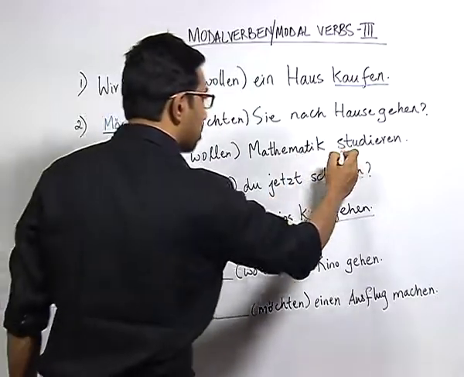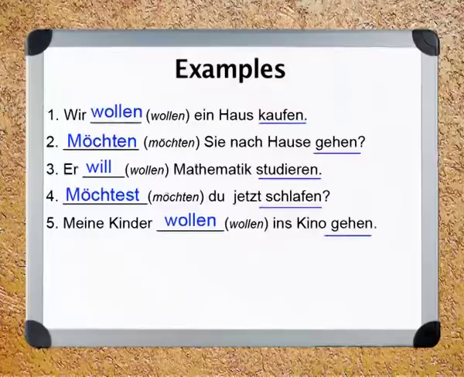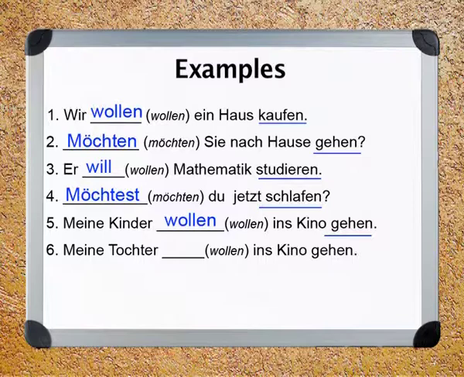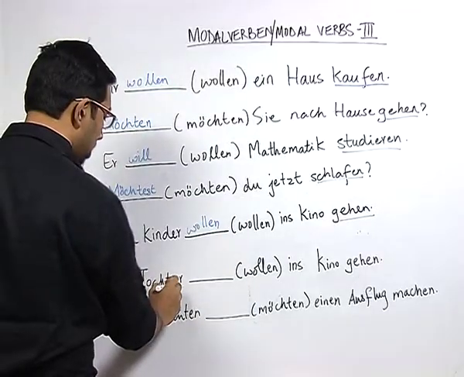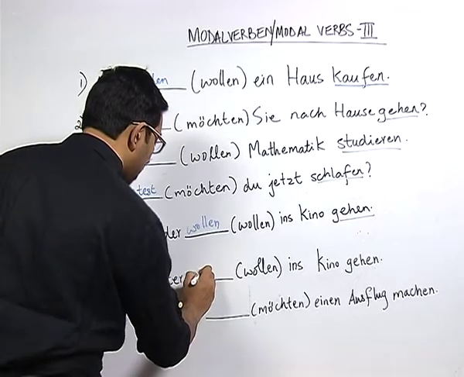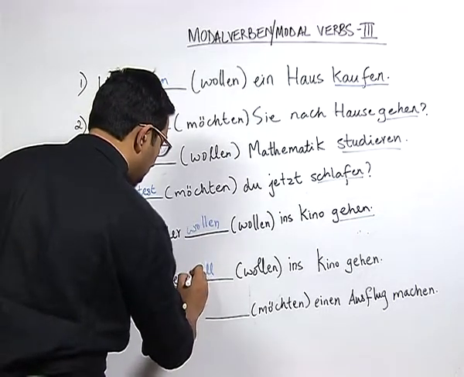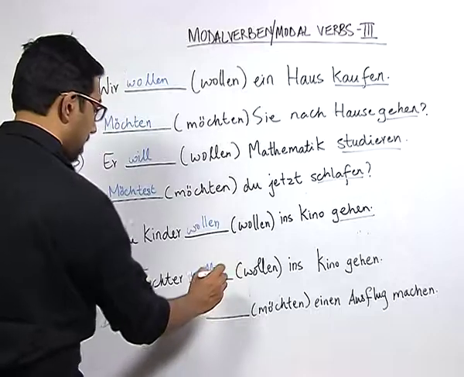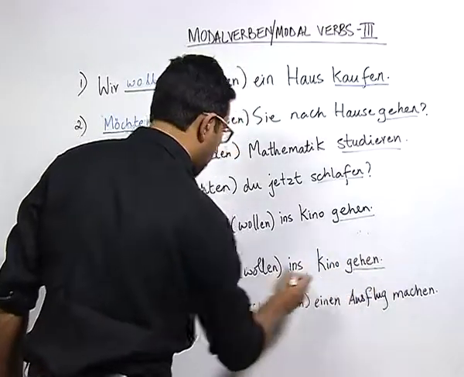And here also we mark the infinitive verb. Meine Tochter will ins Kino gehen. Here meine Tochter is singular. So, meine Tochter will ins Kino gehen and mark the infinitive verb.